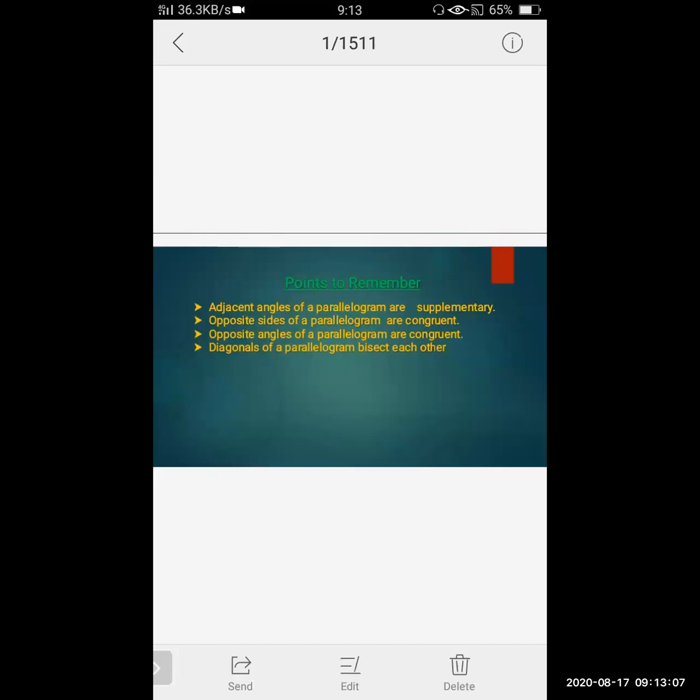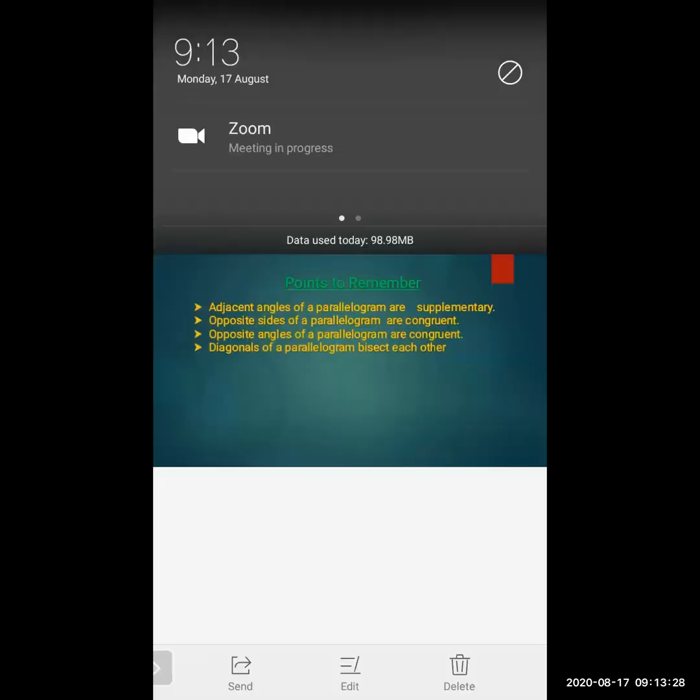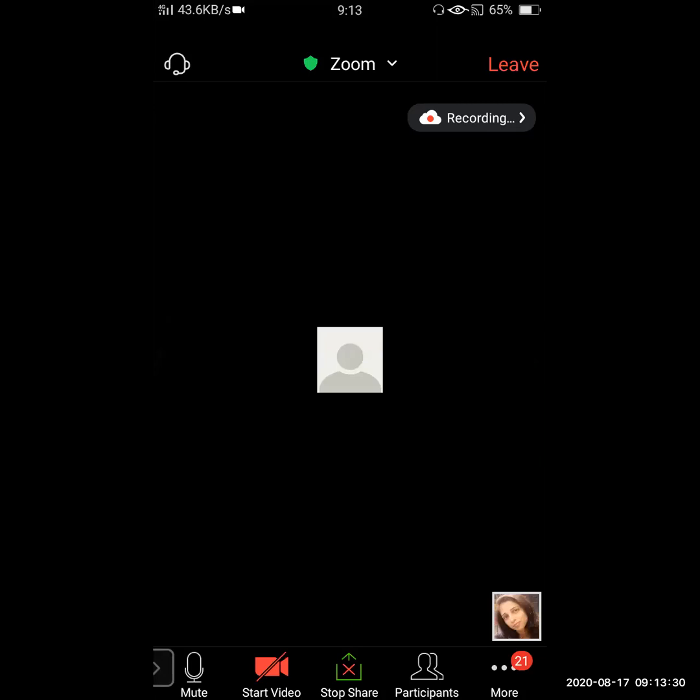Third, opposite angles of a parallelogram are congruent. And the fourth and last property, the diagonals of a parallelogram bisect each other. Now all these properties you have to keep in mind and use while solving our sums.